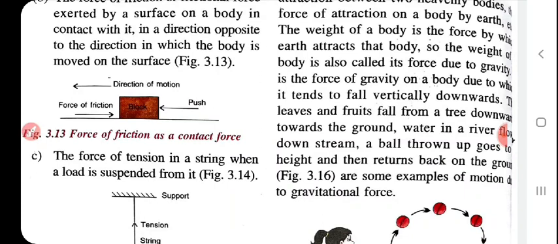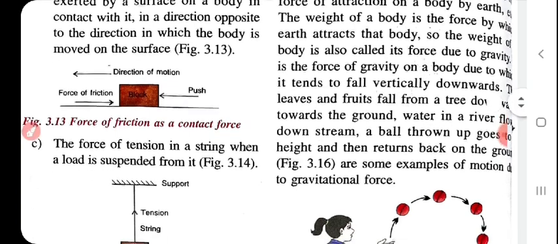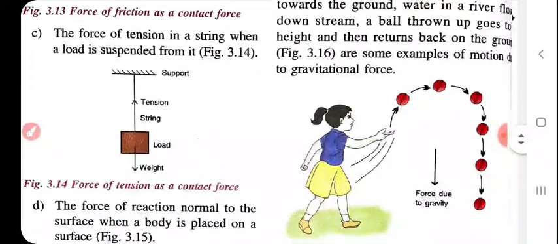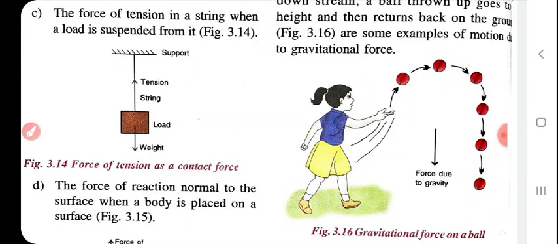Leaves and fruits falling from the tree down towards the ground are also an example of the gravitational force. The water in the river flowing down the stream, and a ball thrown up that goes to a height and returns back to the ground, are also examples of the gravitational force. The figure shows a girl throwing the ball in the upward direction. When she throws it upward, the ball moves to a height without any contact. That is the force due to gravity.